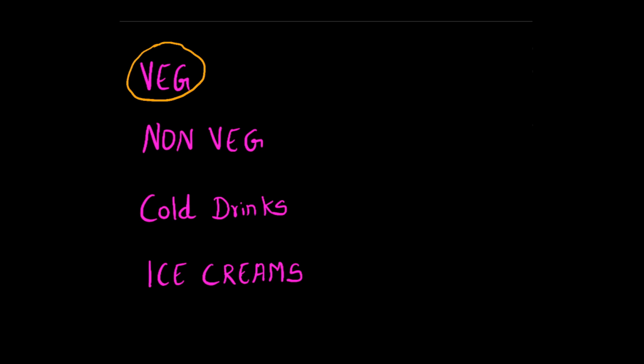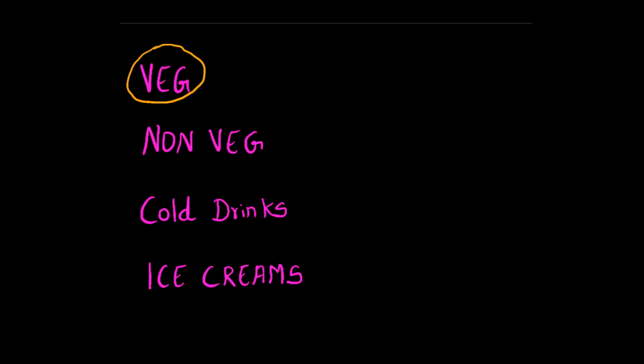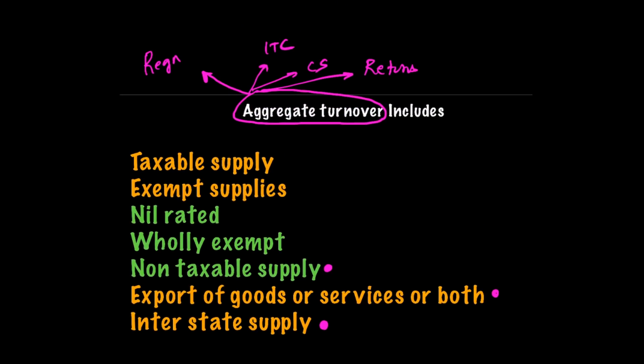If you want only veg, you take only vegetarian food. If you want only non-veg, you can go for only non-veg food. So friends, everything is arranged at one place. A common place is arranged where every type of food is available. Then as per your requirement, you consume. So similarly friends, in aggregate turnover also, government has made a common definition for various purposes.